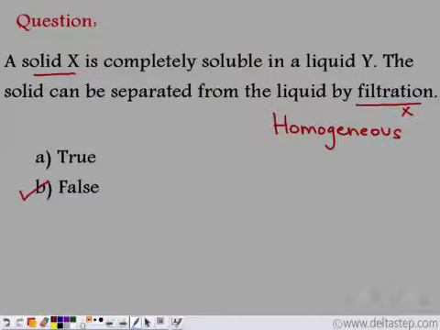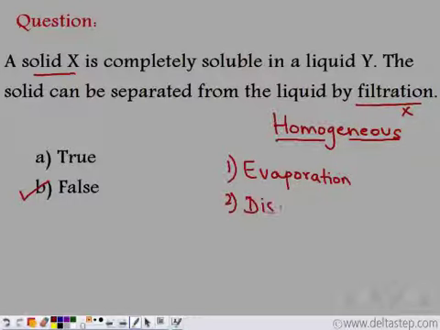For such substances or for such mixtures, we can use processes which are applied for homogeneous solutions. So for such mixtures, we can use processes like evaporation, or distillation. When we have a homogeneous solution, when the solid completely dissolves in the liquid, we cannot separate it using filtration. We use evaporation or distillation to separate the soluble solid from the liquid.